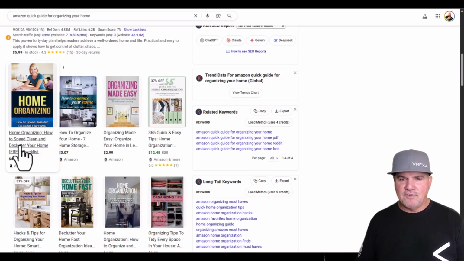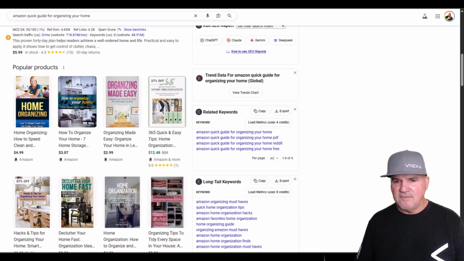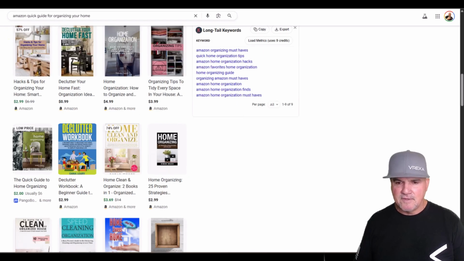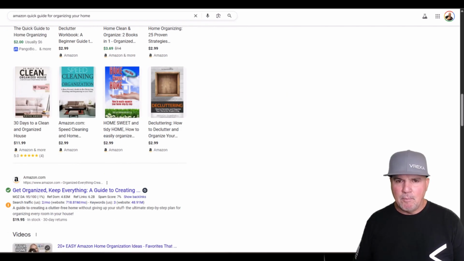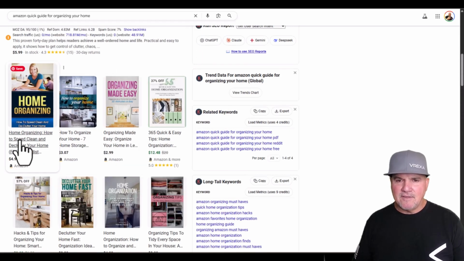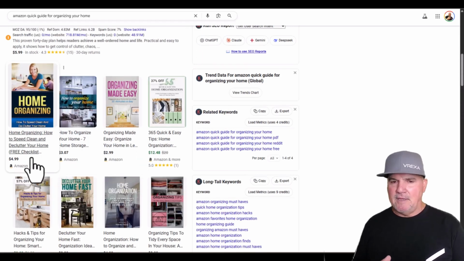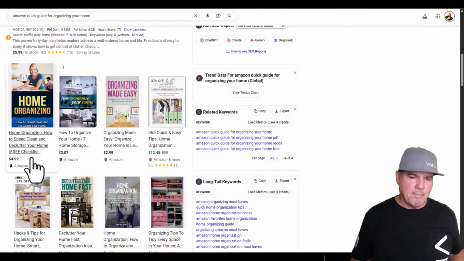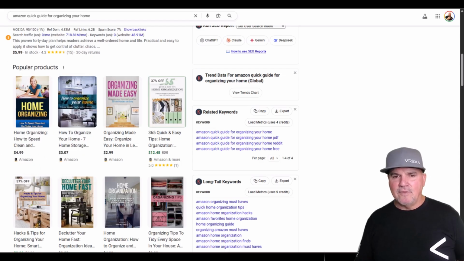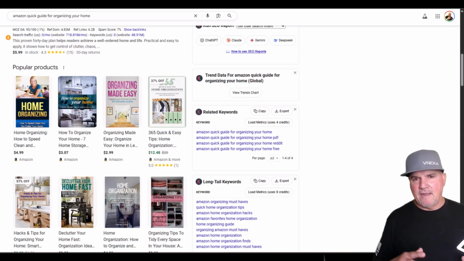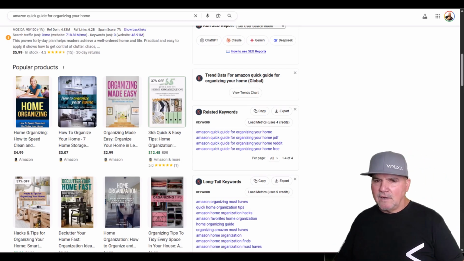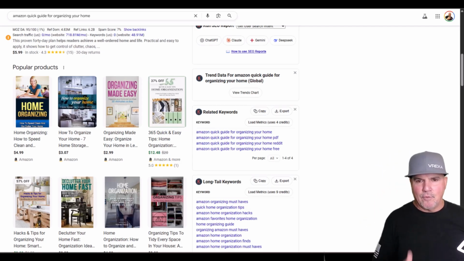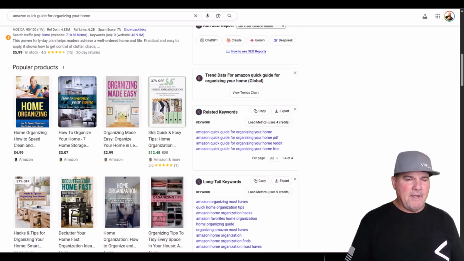But look at this, free checklist, $4.99. So these are $5 a piece. So if you have multiple guides, you could take this single guide and make it into 10 different declutter guides and put it up on Amazon and sell the same guide with a little bit different twist on it. And maybe it's a declutter guide for a walk-in closet, declutter guide for your garage, declutter for your pantry, whatever it is.